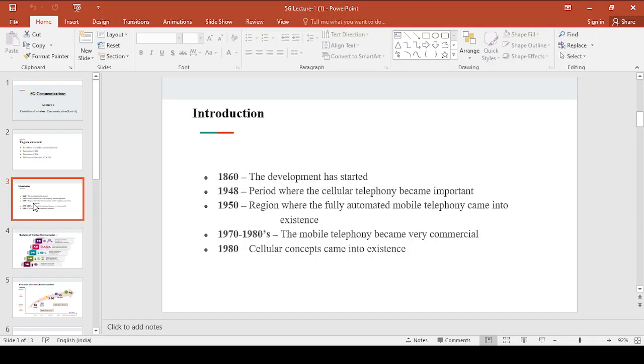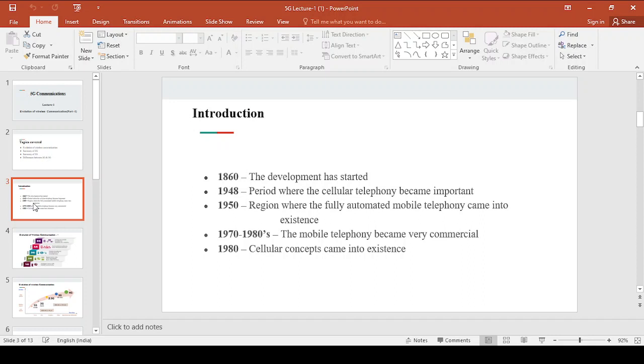Because of this limited spectrum, as the cell decreases from first generation to fifth generation and further, this is the one way by which we could keep on increasing the spectral efficiency. By decreasing the size of the cell, we can increase the spectral efficiency, right? Now this was the introduction to how wireless communication has started over the years.